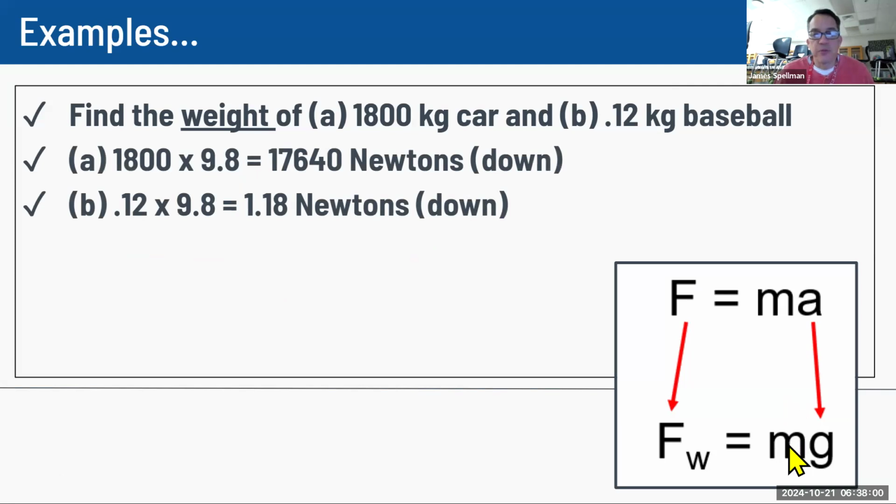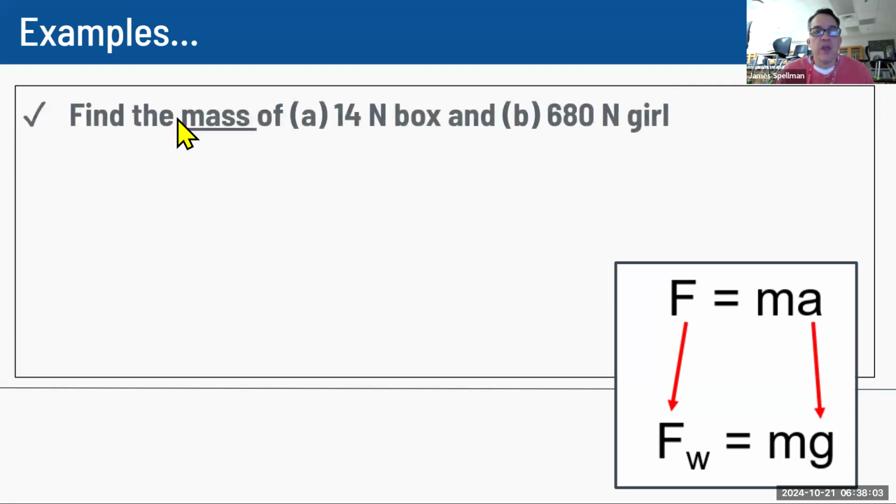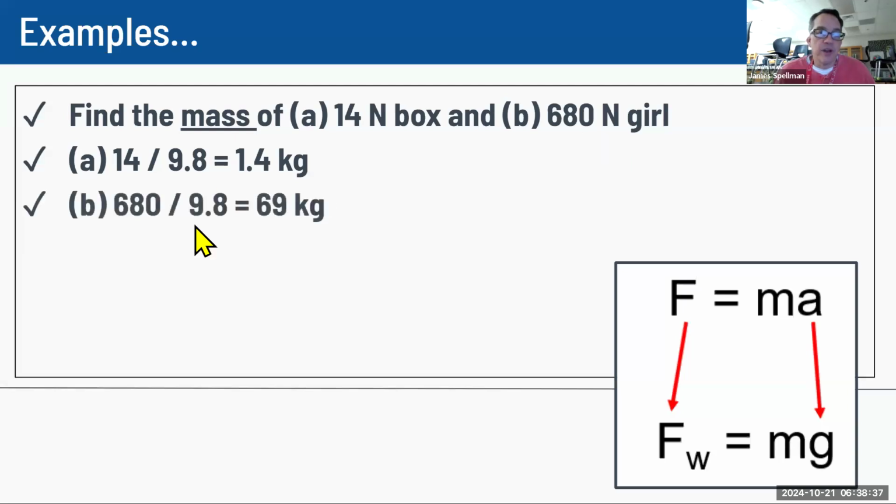So if we're trying to find weight, we just take mass and multiply it times 9.8 on Earth. If we're trying to solve for mass, it's a little bit more complicated because we have to rearrange our equation. Remember, we could turn this into a triangle. If we turn this into a triangle, then the ma would be on the bottom. So if I'm solving for m, it's going to be force divided by acceleration, which in this case is going to be the weight divided by gravity. So if we're finding the mass of each of these, I would just need to divide them by 9.8 instead of multiply by 9.8. So the 14 newton box divided by 9.8, the 680 newton girl divided by 9.8. That tells us how many kilograms there are.